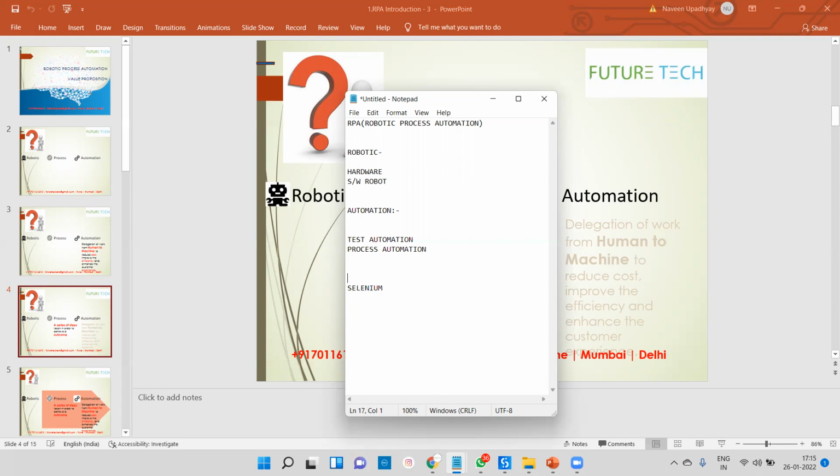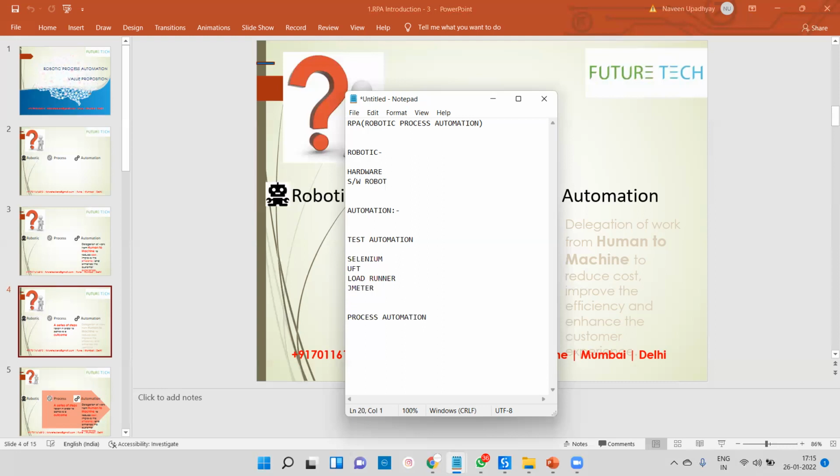According to my requirement, if you're getting any defect, we have to check whether it is working or not. We do that using a test automation tool. There are n number of test automation tools already available in the market. I will tell you: Selenium, UFT, LoadRunner, which is also a tool, and JMeter, Apache JMeter. These types of tools are already available in the market.